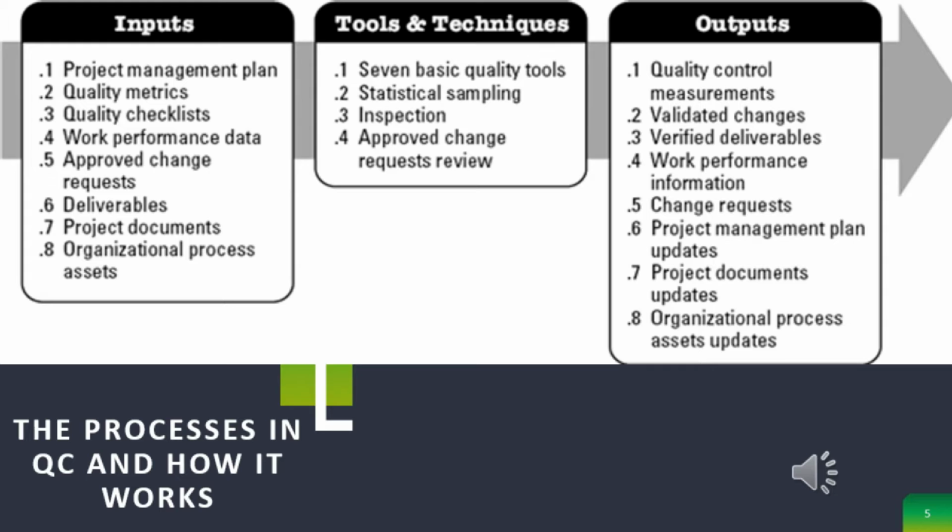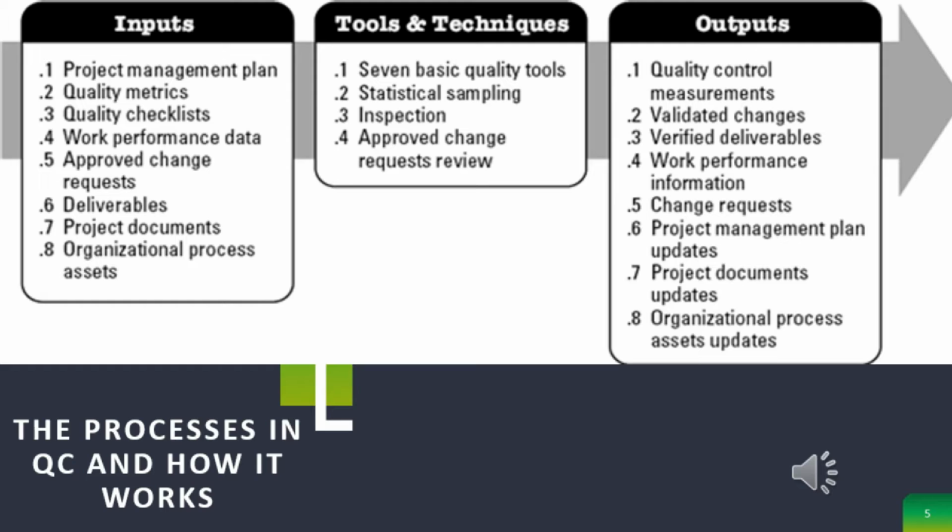The processes in QC and how it works. It has 3 main processes: inputs, tools and techniques, and outputs. For the inputs, it has project management plan, quality metrics, quality checklist, work performance data, approved change requests, deliverables, project documents, and organizational process assets.